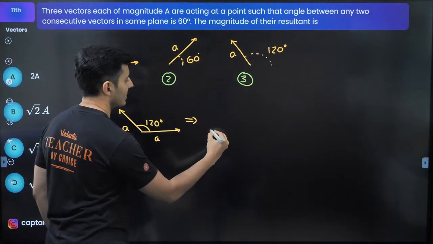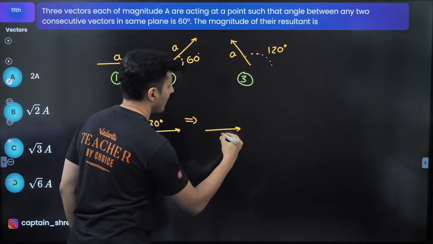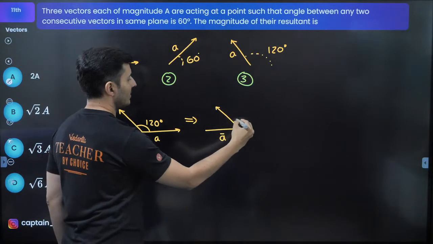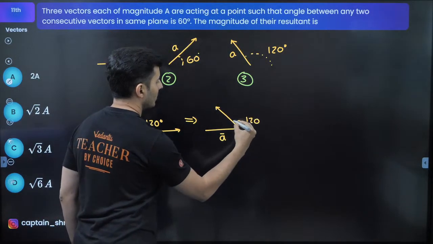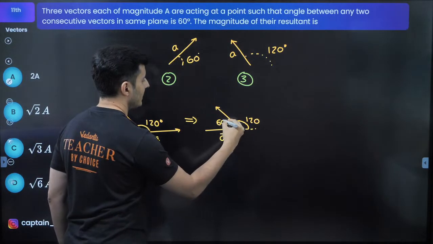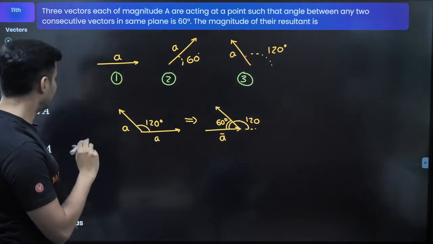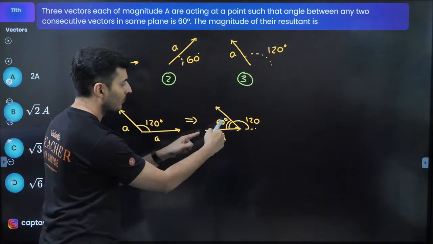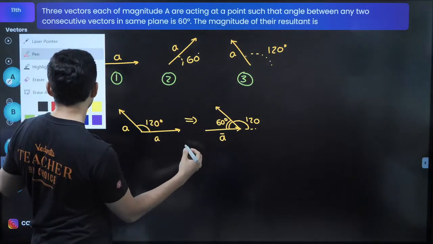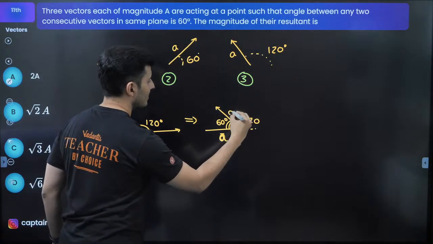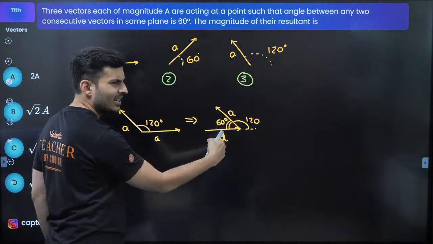This is as good as saying this is A and this is A, because this is 120. So can I not say this is 60 degrees? This is 60 degrees, and magnitude wise, this is also A.